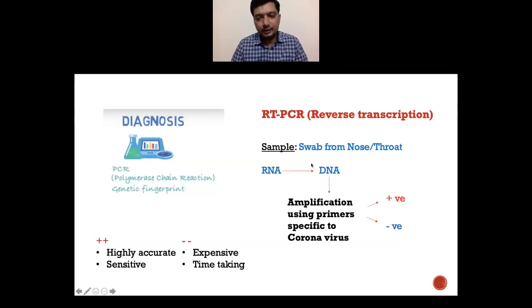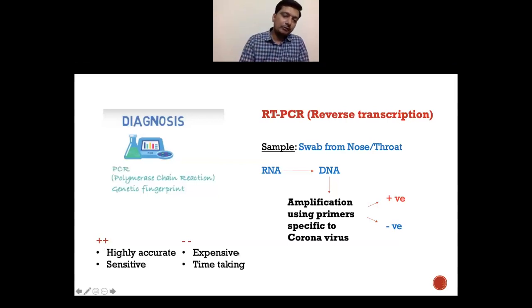And they can also ask you questions to critically discuss the advantages and issues with respect to this type of diagnostic test. I'm highlighting a few points here. This is a highly accurate test because, as I was mentioning to you, the primers have to match the viral genetic material. Otherwise, there won't be any amplification. So this is really accurate. Next, sensitive. Even small amounts of virus present in the patient sample are sufficient to result in a positive test, so it is easy to identify. It is very sensitive.